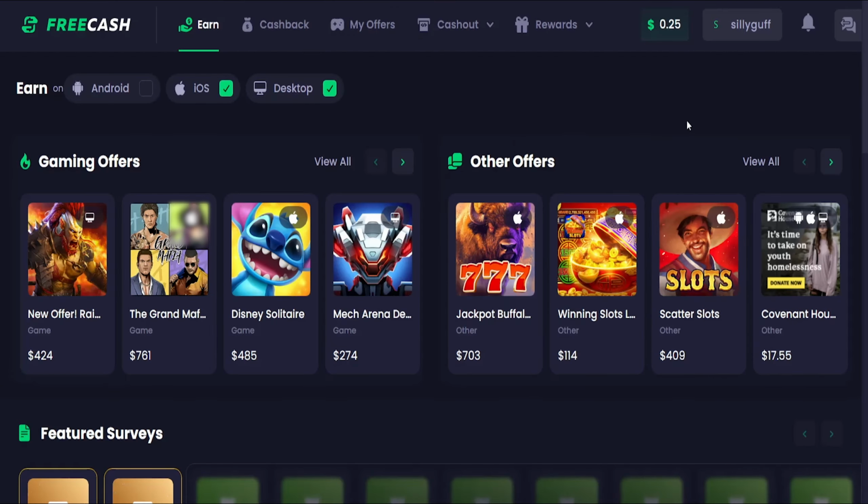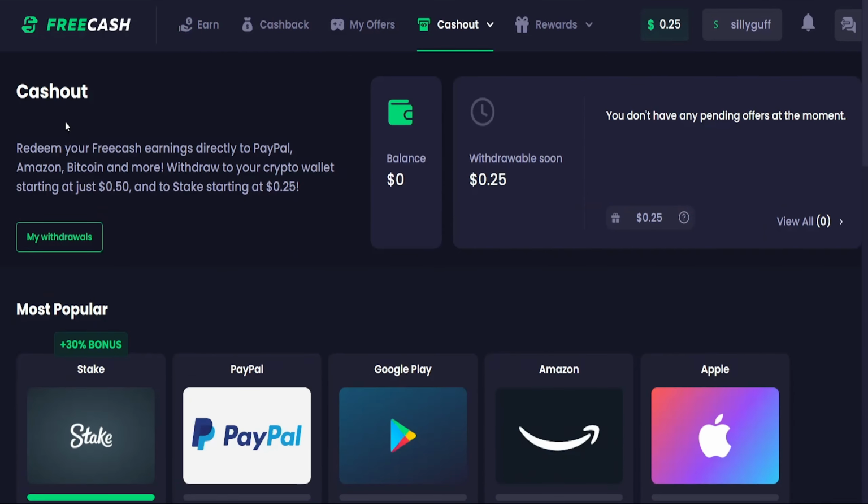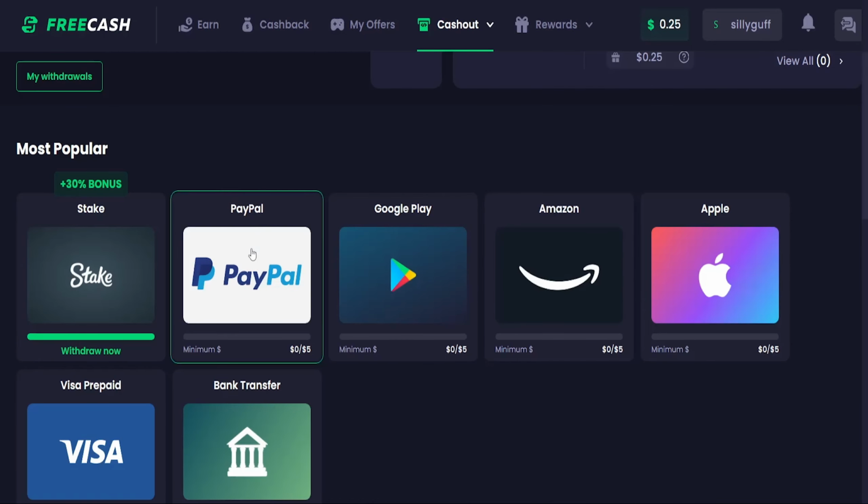Now, the first thing that you should do is to simply go and click on the balance on the top right side. Then here you should go to this menu. And now here you have all the most popular withdrawal methods. Here you have PayPal, Stake, Google Play, Amazon, Apple, Visa Prepaid, and bank transfer. Now we can simply click on PayPal.